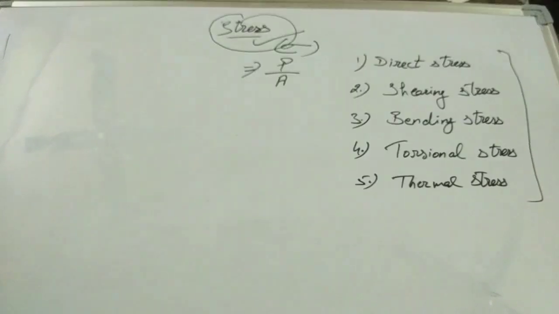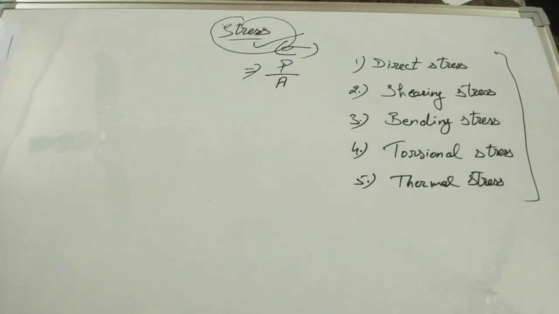The exact meaning of stress is the internal resistance exerted by the body, which will always be equal to the external force applied by any external agency. So in short, resistance force per unit cross-sectional area is known as stress. Clear guys? This is the exact definition of stress.